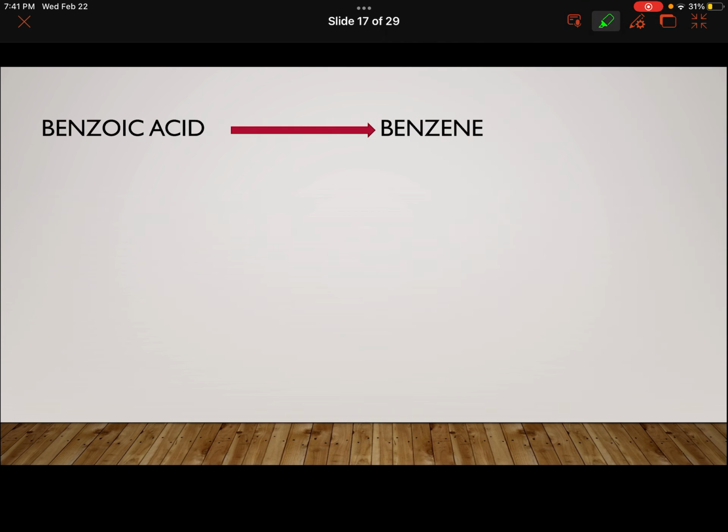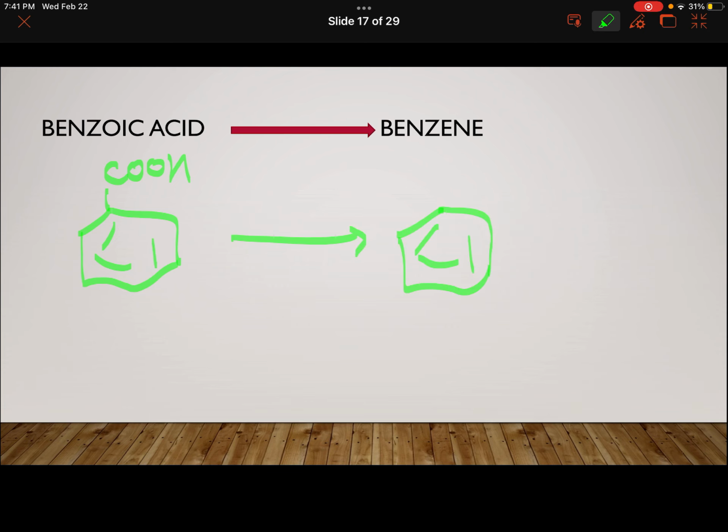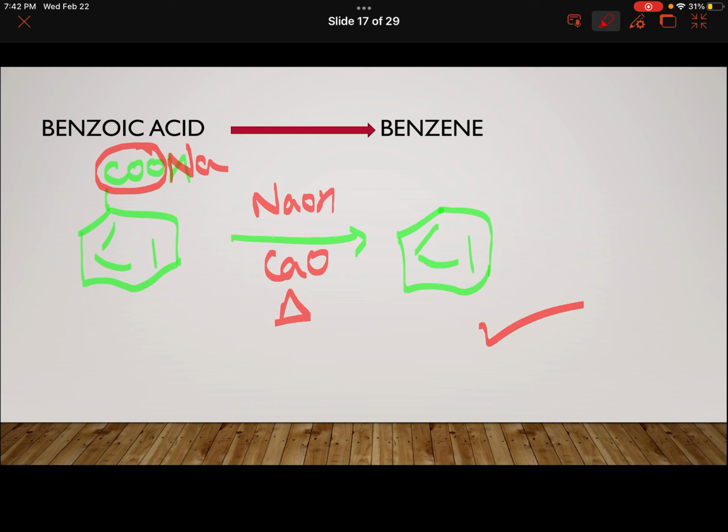Next is benzoic acid, benzene with COOH. Benzoic acid to benzene. Same thing as we did for ethanoic acid to methane. Get rid of the CO2. Same way, treat it with NaOH, you will get this. And then NaOH, calcium oxide, heat it, you'll be getting the benzene because the carbon dioxide will be removed. So I will call this decarboxylation.